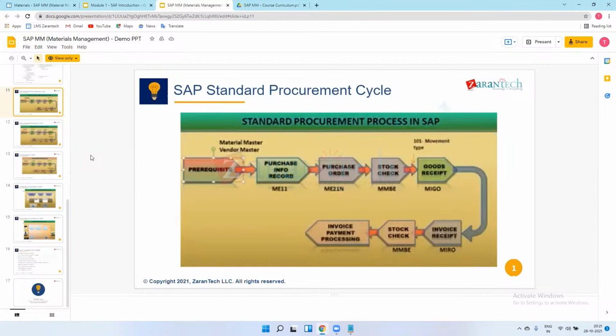Rollout means suppose we have already implemented SAP, and in that SAP we have implemented MM as well. In MM there are plants and company codes. Take one example, Tata Group. They have plants in 3 states, and they have implemented the SAP MM module. In the MM module, they have implemented one plant in Maharashtra only, and they want that to be extended to the next state. That is called a rollout project.